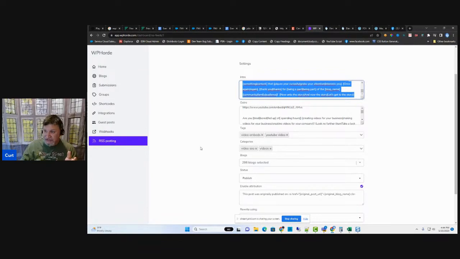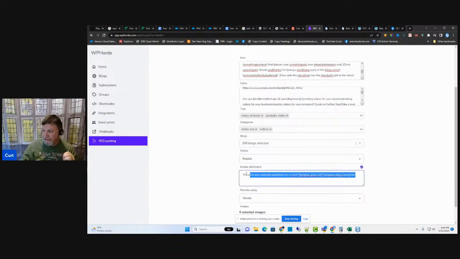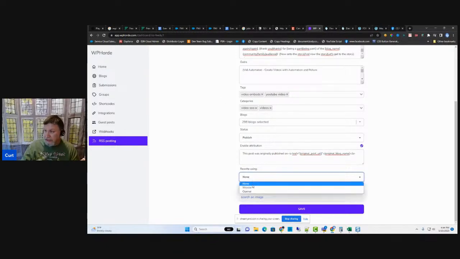Now, the licensor is not on the number of blogs that it could post to. It is on the number of RSS feeds that you set up. Keep that in mind. And then, of course, publish or draft. And then the attribution. We want it to be attributed out to the original blog. I like that idea because it's giving a little bit of link juice out. Just a little idea there. And then, of course, you don't have to have it rewriting at all. You could just let it post normal and let it rip, and just depend upon the intro and outro to make it more unique. Or you can use Word AI. You can use OpenAI and spin the information.